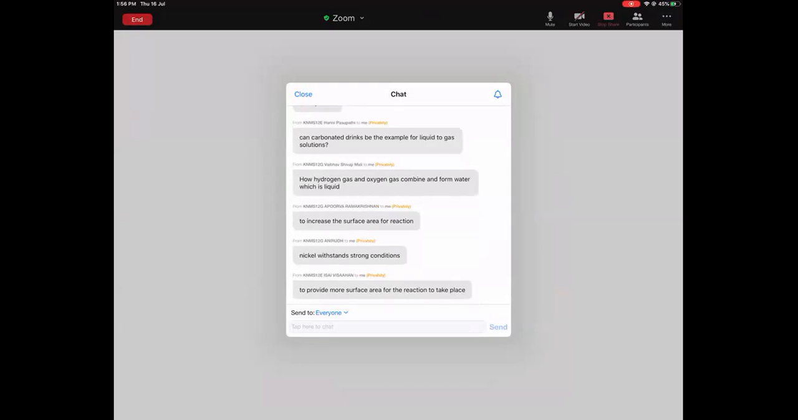Okay. Can carbonated drinks be an example for liquid to gas solutions? Not liquid to gas, gas to liquid. There is less of gas and more of liquid.